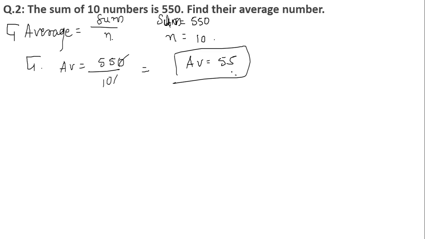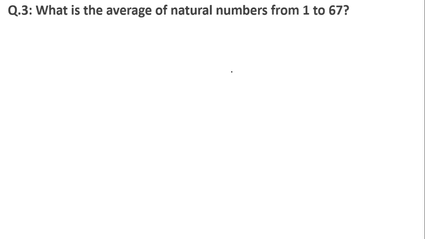Always remember one thing, whenever they give you a term like natural numbers, then there is a different formula for finding out the average of any given natural numbers. So write down the formula, note down the formula first.